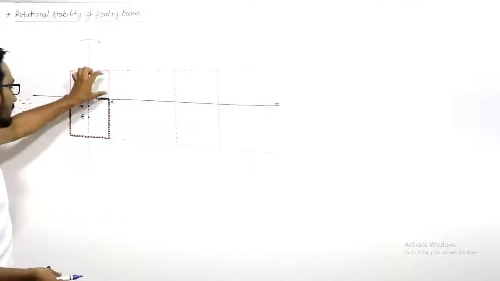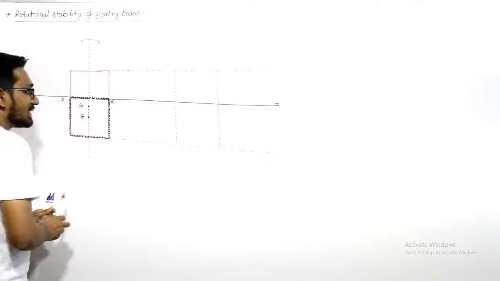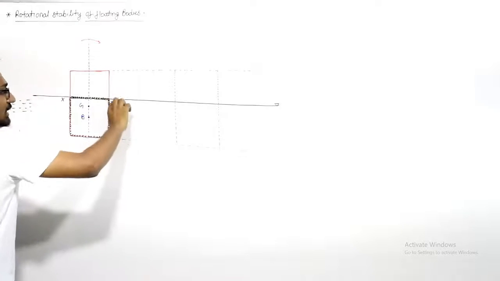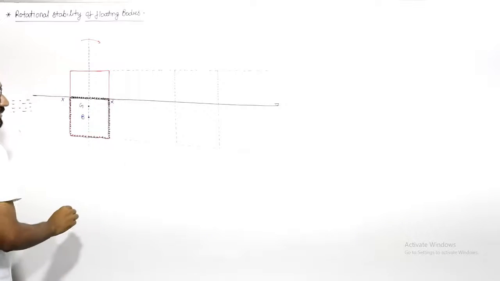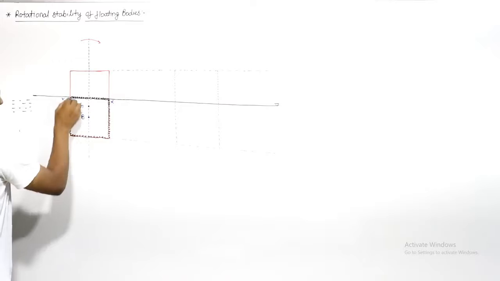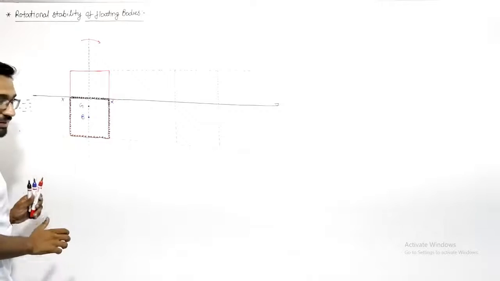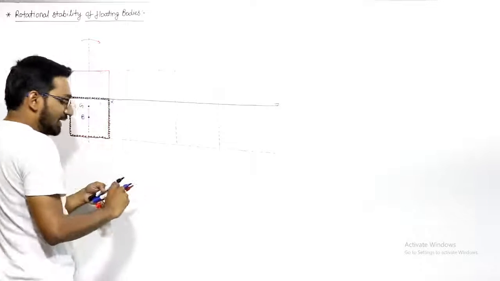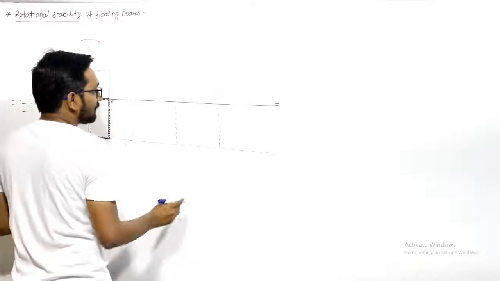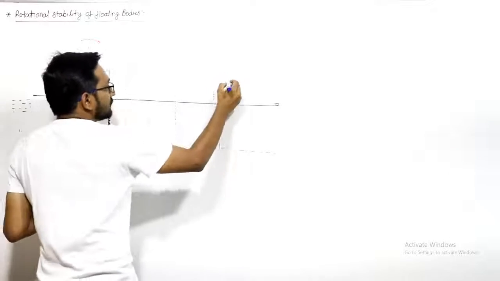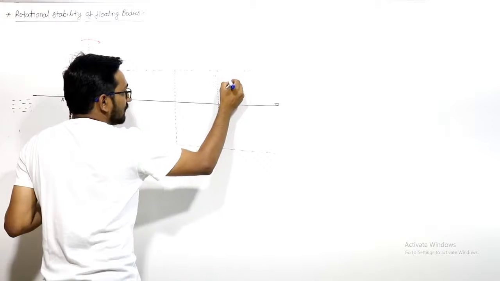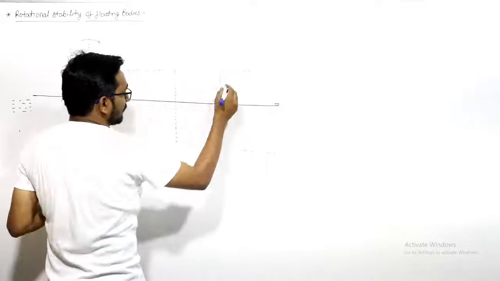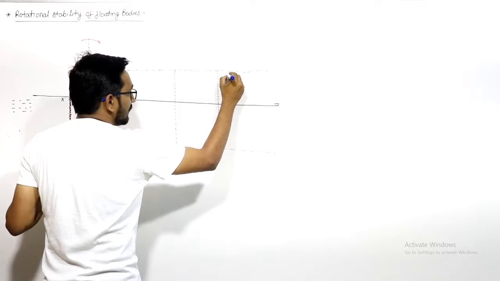Initially, let us say they are 5, 5. After some time, when you tilt it, let us say instead of 5, 7 meter is inside the water, and here 7 meter is outside the water. It will tilt like this. So if I tilt this body, this will be the shape of the body.